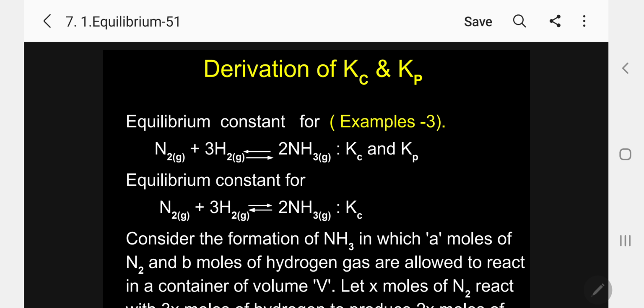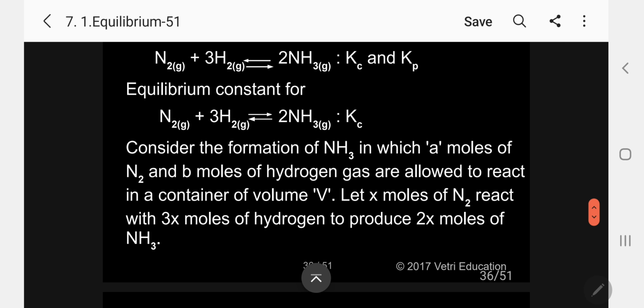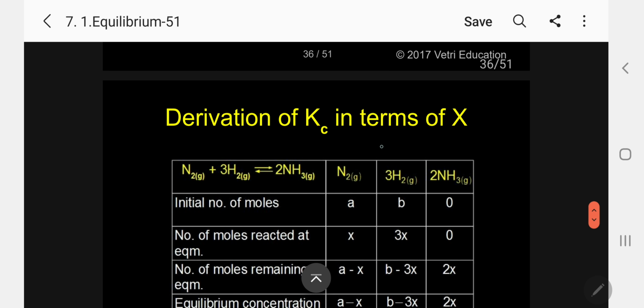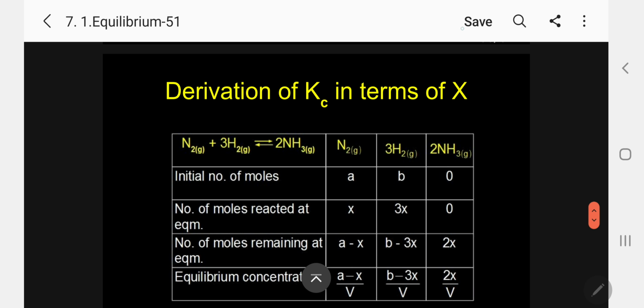Now for that, what we have to do, kindly follow. Consider the formation of NH3 from A moles of N2 and B moles of hydrogen. The gases are allowed to react in a container of volume V. Let X moles of N2 react with 3X moles of hydrogen to produce 2X moles of ammonia. So for simplicity I have neglected the rest.